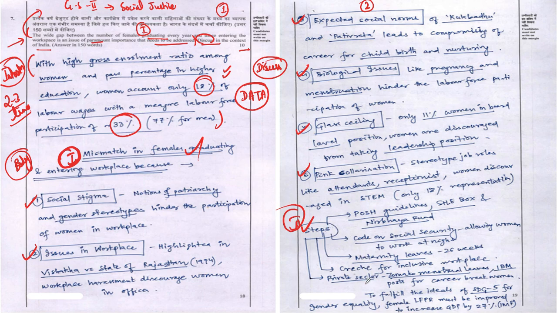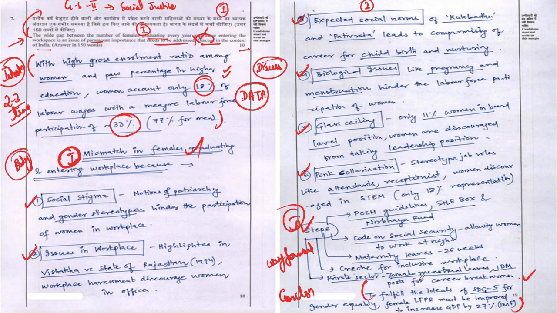Now let's look at the conclusion, friends. The conclusion has been written in a simple, precise manner in 2 to 3 lines. This is a very good conclusion. The reason being that he was unable to come out with a way forward for this particular question. Even though the question, as discussed, needed one, he did not have the space and time to write a clear way forward.